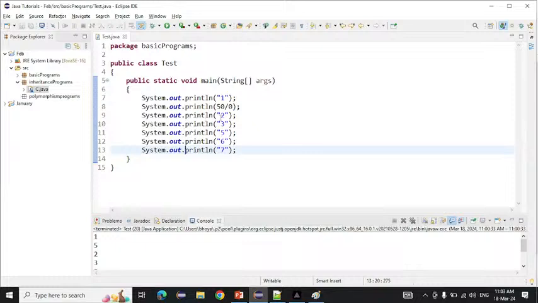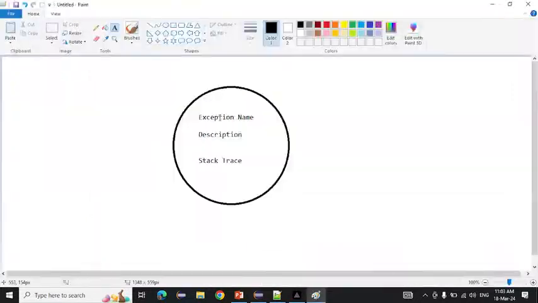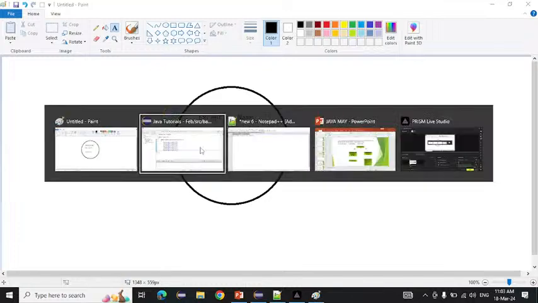The method in which the exception occurred will create an object, and inside that object it will add three things. So which are those three things? The first thing is the exception name. Another thing is the description. Another thing is the stack trace. Okay, it has added three things. Now the object is created. So now what will it do?